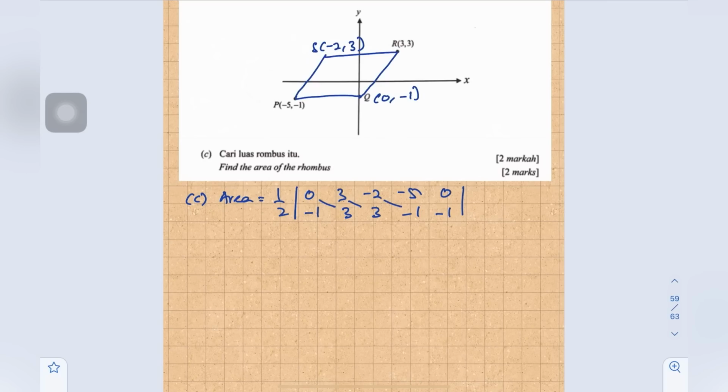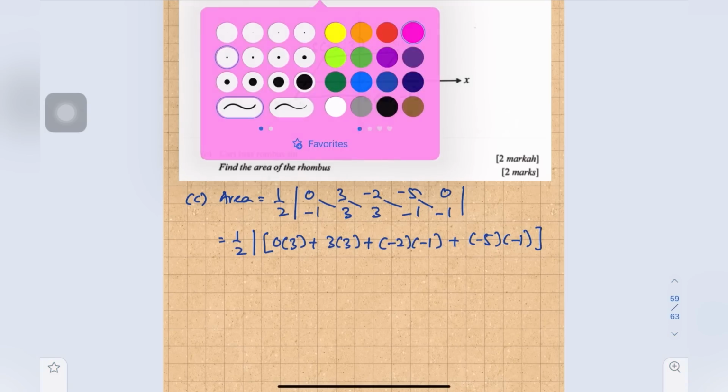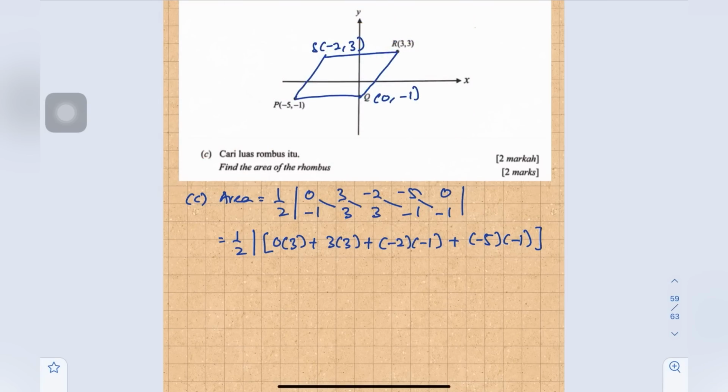Then multiply. 1 over 2, 0 times 3, plus 3 times 3, plus negative 2 times negative 1, plus negative 5 times negative 1, minus negative 1 times 3 plus 3 times negative 2 plus 3 times negative 5 plus negative 1 times 0.